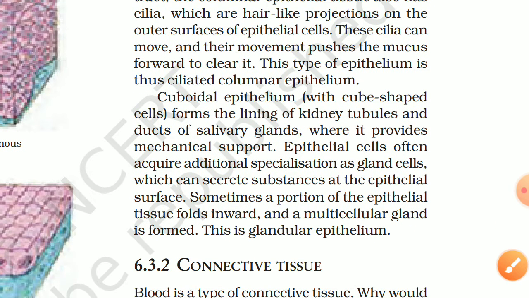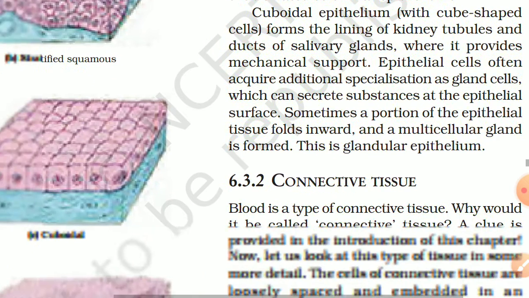Cuboidal epithelium with cube-shaped cells forms the lining of kidney tubules and ducts of salivary glands, where it provides mechanical support. So kidney tubules and salivary glands are made up of cuboidal epithelium, which is responsible for mechanical support. Epithelial cells often acquire additional specialization as gland cells, which can secrete substances at the epithelial surface. Sometimes a portion of the epithelial tissue folds inward and a multicellular gland is formed. This is glandular epithelium.